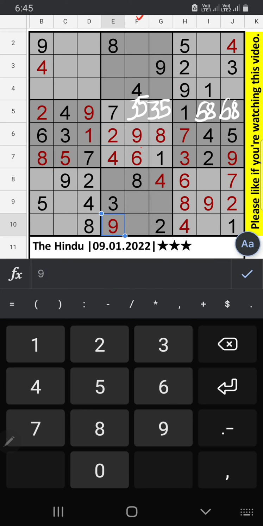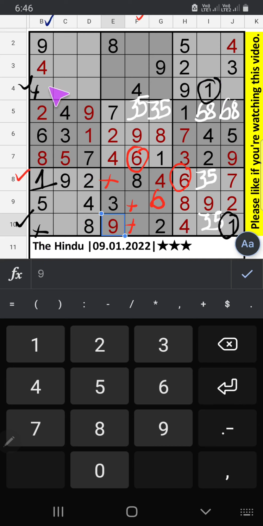In column F we have 6, so 6 can't come in these cells. In the 8th row also we have 6, so 6 can't come in this cell. Then 6 is confirmed here. In the 4th row and 10th row we have 1, so 1 can't come in these cells. Then 1 is confirmed here.